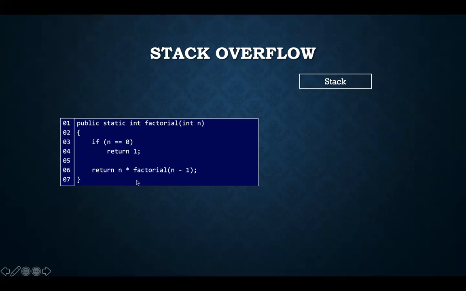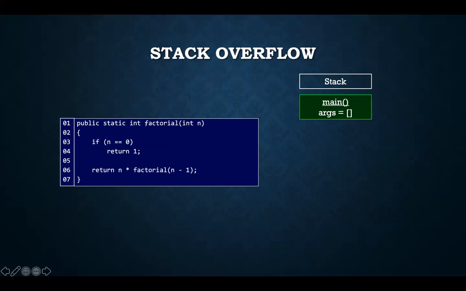And we also have this recurrence relation. We say that the factorial of n is equal to n times the factorial of n minus 1. So this is our implementation of the factorial of n. So think about if n is very large. For example, if I have a main function and I call the factorial of 4 billion, how can I get it?